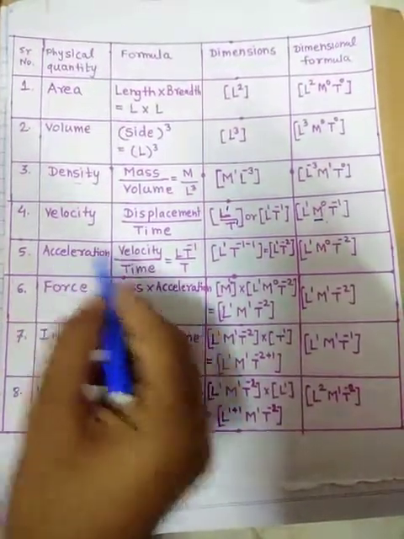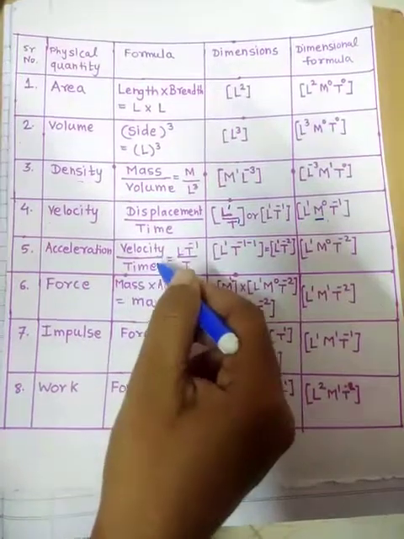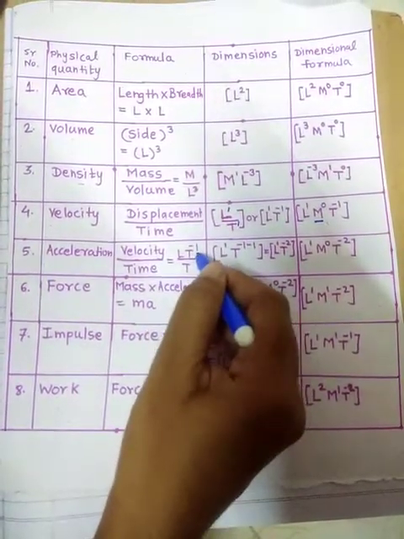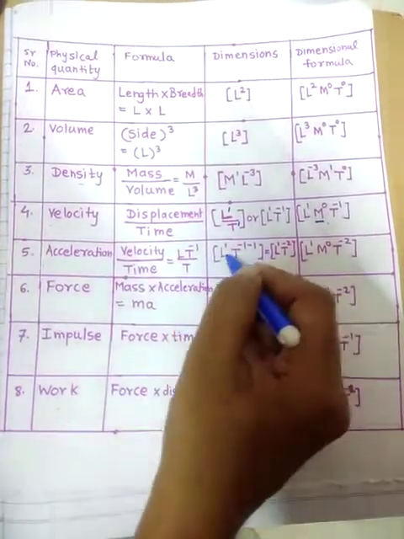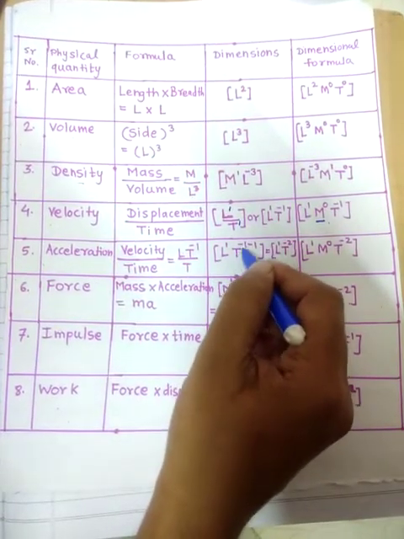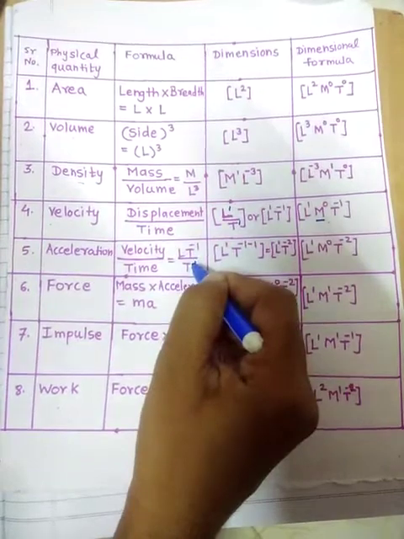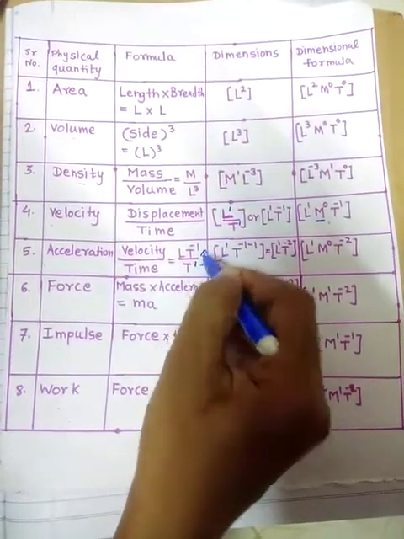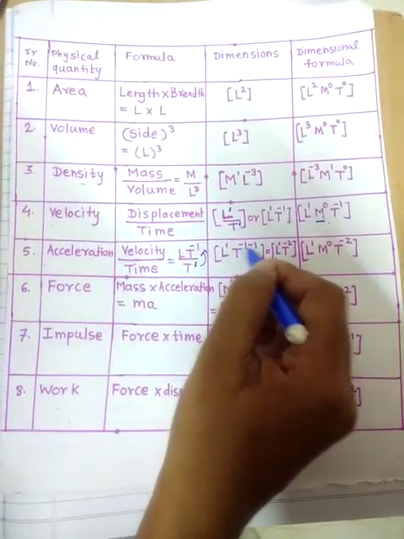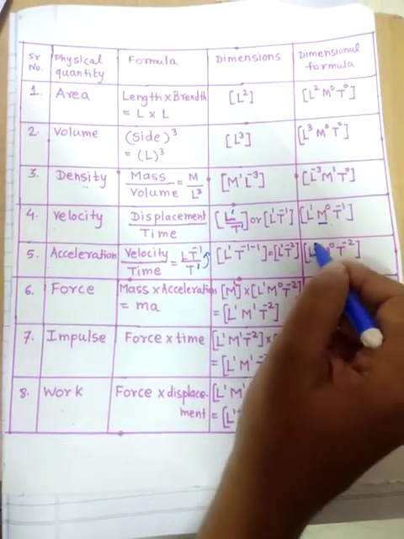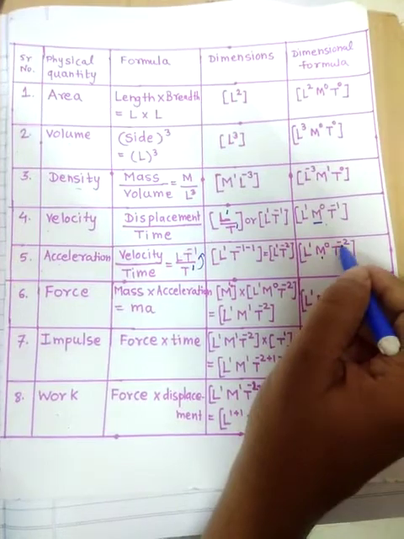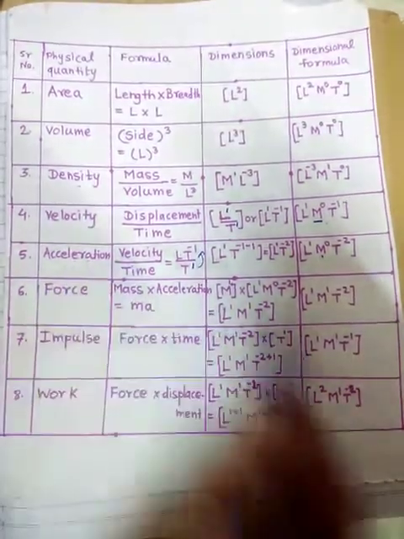For acceleration, same like that. Acceleration is equal to velocity upon time. You can put the dimensions of velocity, and for time we are taking T. So what is this? L raised to 1, T raised to minus 1, and this T raised to 1 is going upside. So it is becoming what? T raised to minus 1, minus 1. It is T raised to minus 2. So L raised to 1, M raised to 0, T raised to minus 2. These are the dimensions of acceleration.